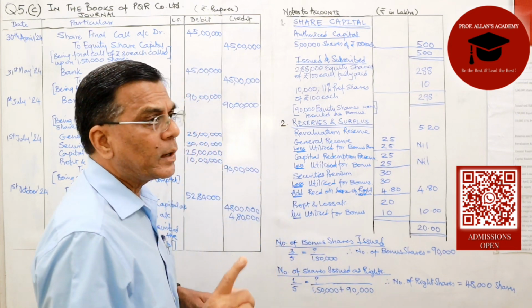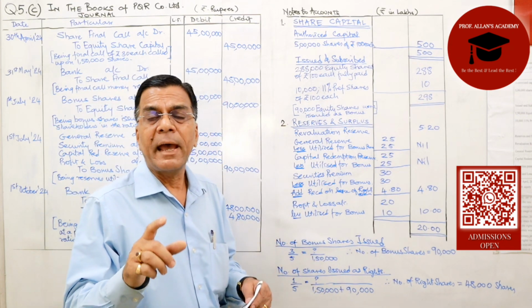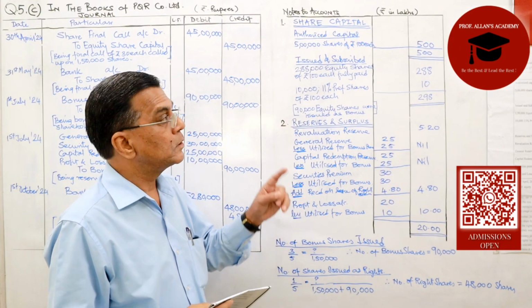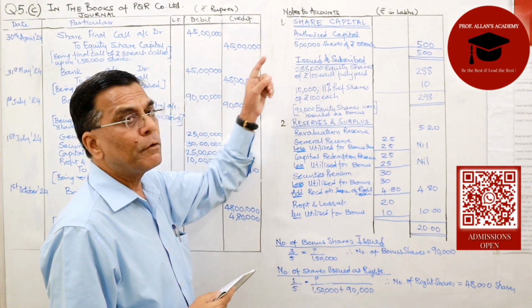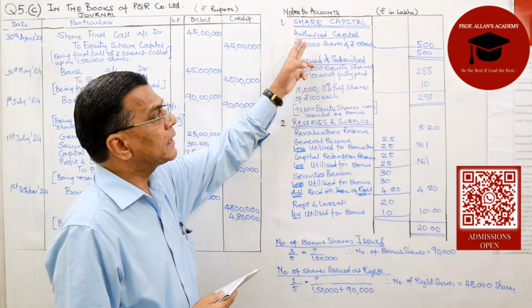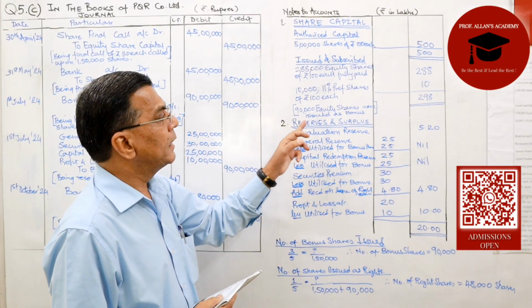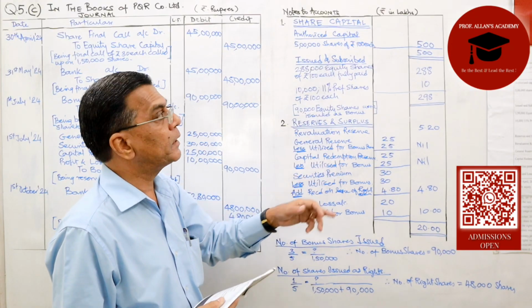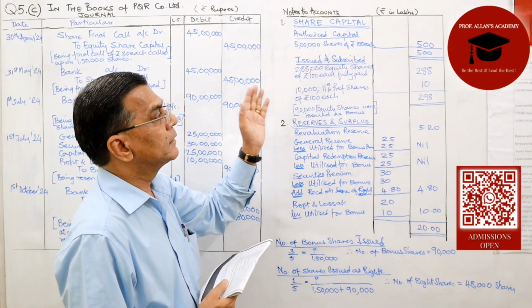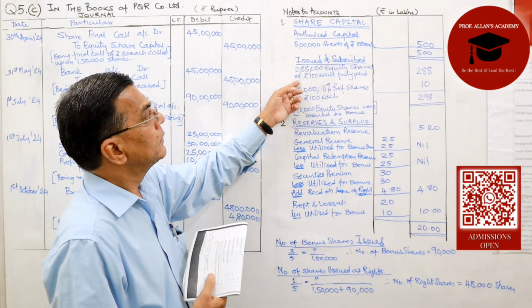Now, the question also tells us that we are supposed to prepare notes to these accounts. So the notes to these accounts are for two. One, relating to the share capital, and second is relating to the reserves and surplus. So the authorized capital, 500, that's in lakhs.